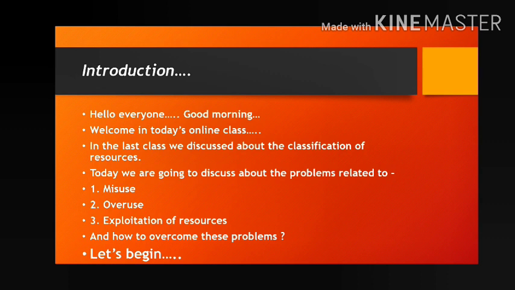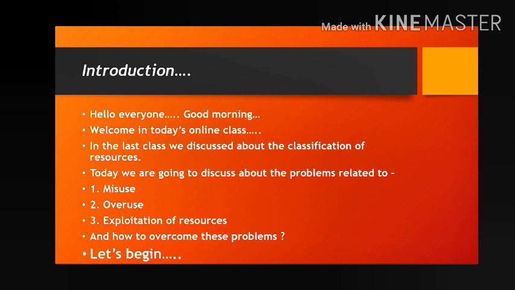So students, in the last class we discussed the classification of resources, different types of resources in detail with examples. Today we are going to discuss the problems related to the misuse, overuse and exploitation of resources.